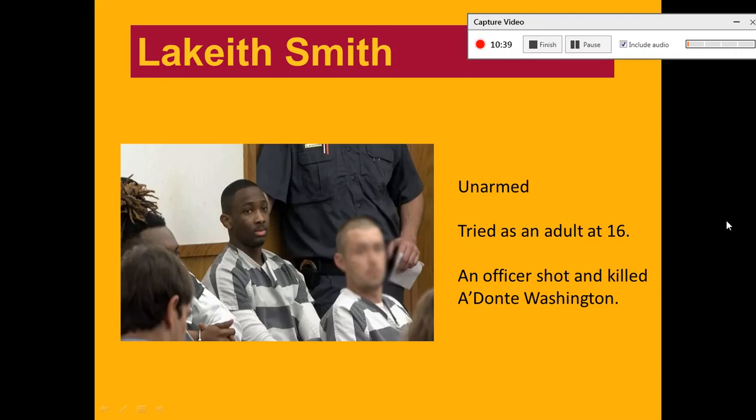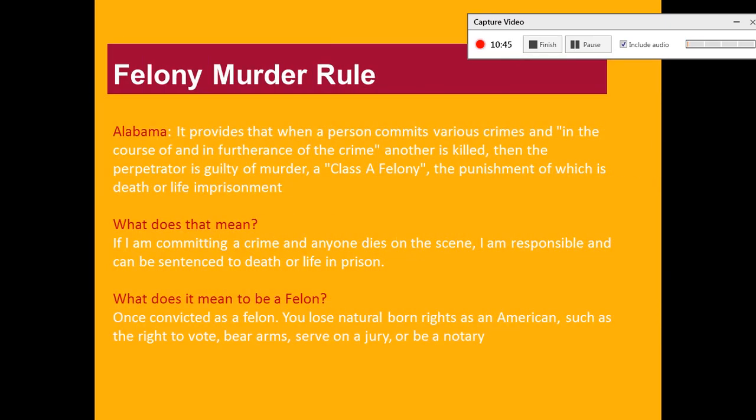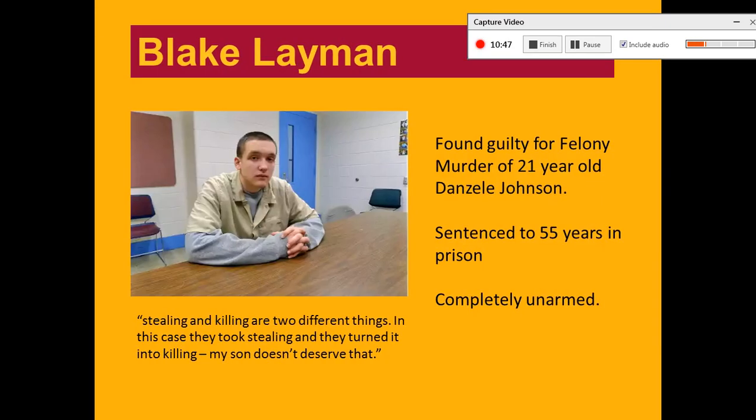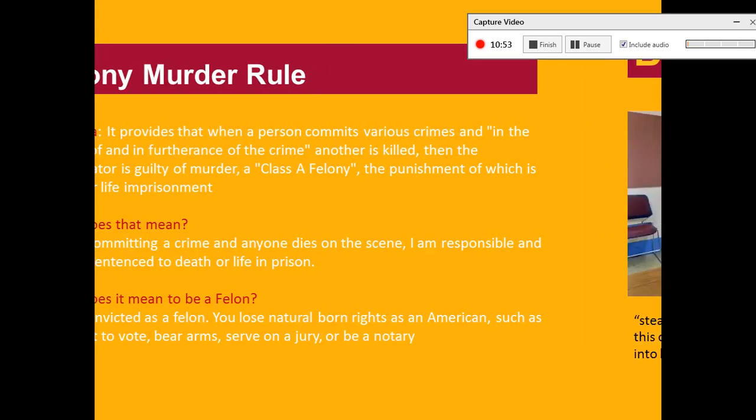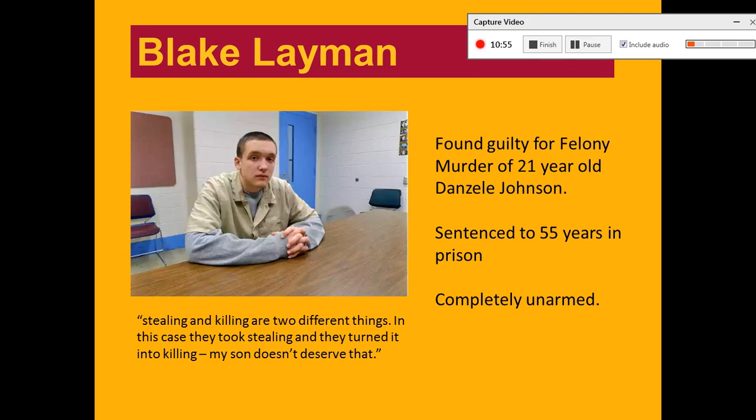So this is a lot. We're going to read some more about both of these cases. And we are going to go back through the video if you need to, because I know this was a lot of information. Make sure that you have all these terms down on your guided notes and everything.